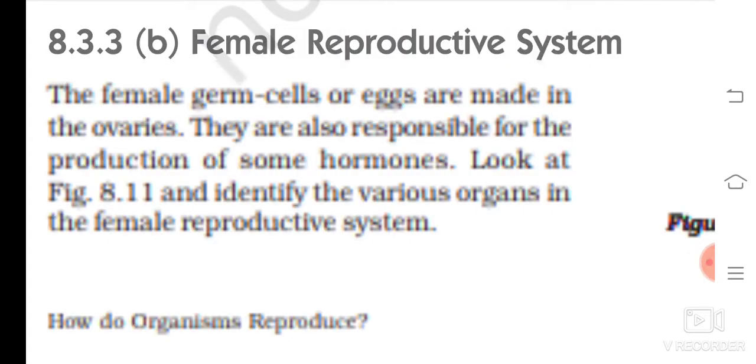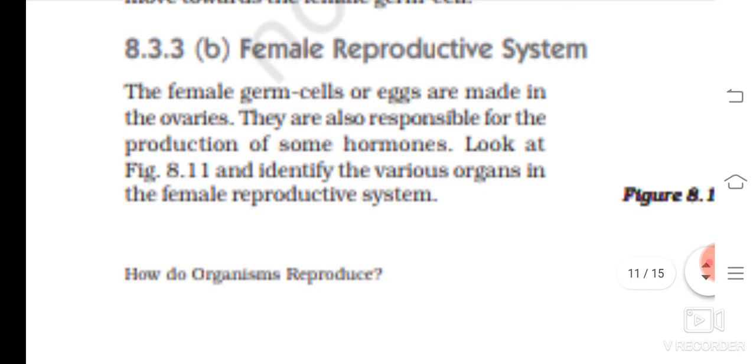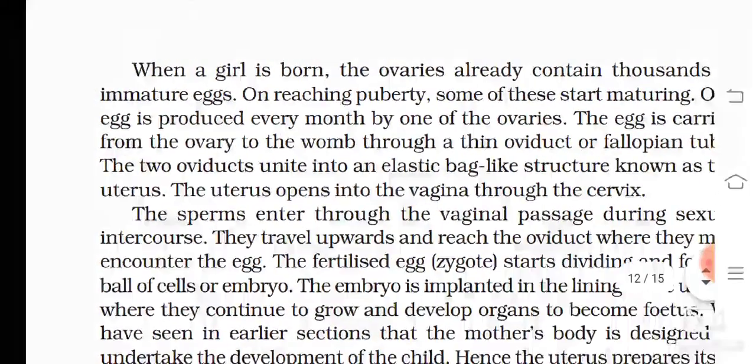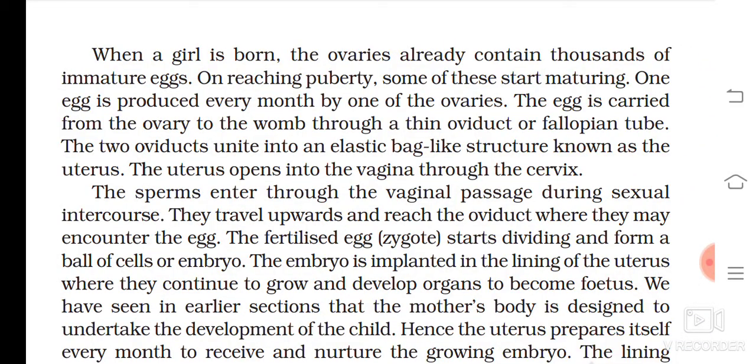They are also responsible for the production of some hormones. Look at the picture and identify the various organs. When a girl is born, the ovaries already contain thousands of immature eggs. On reaching puberty, some of these start maturing. One egg is produced every month by one of the ovaries. The egg is carried from the ovary to the womb through a thin oviduct or fallopian tube.